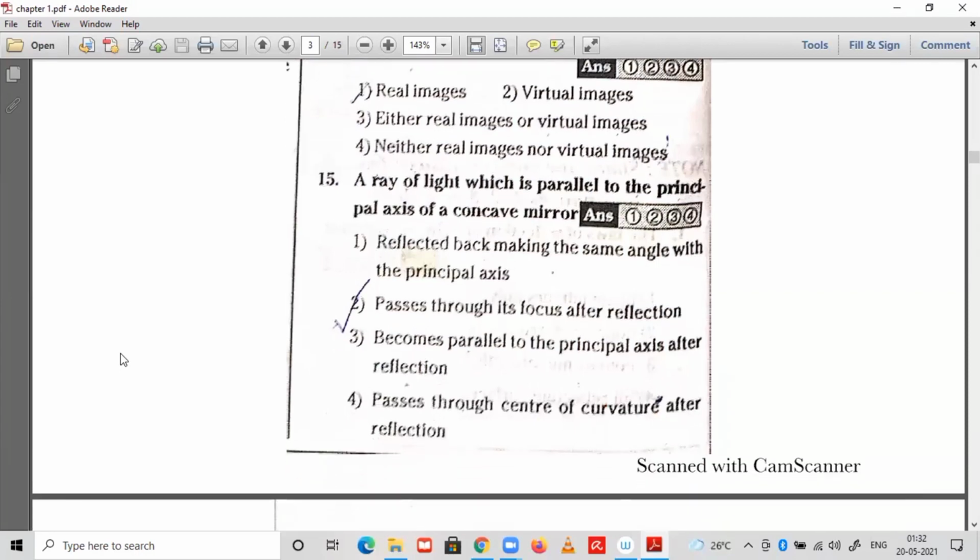The 15th one: a ray of light parallel to the principal axis of a concave mirror, after reflection, passes through the focus. So option 2 is the correct option. Direct question. Coming to the 16th one.